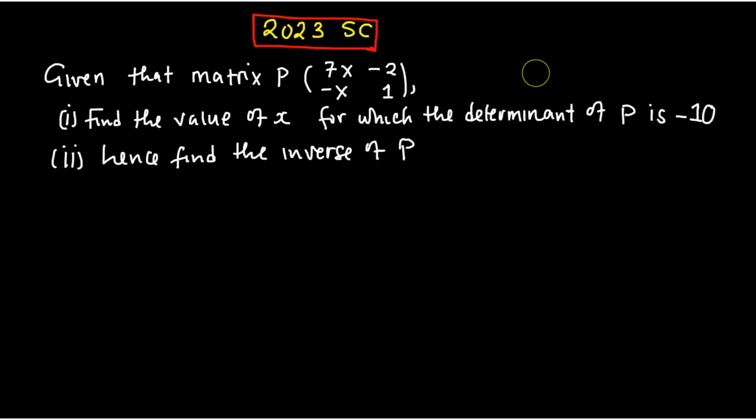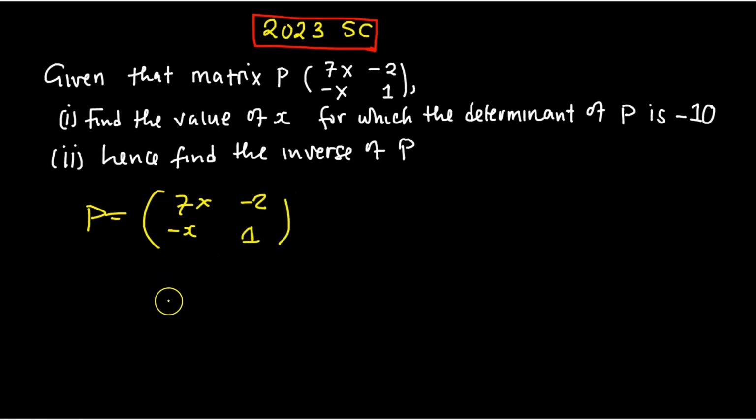Now look at this. In all the questions that we've been finding, there's a missing value of the variable, be it x, b, or whatever variable. And the first question is to find it, given the determinant. So now how do you do it? You're going to say P is equal to 7x, here negative 2, then here negative x, but of course here is 1. So this is the matrix.